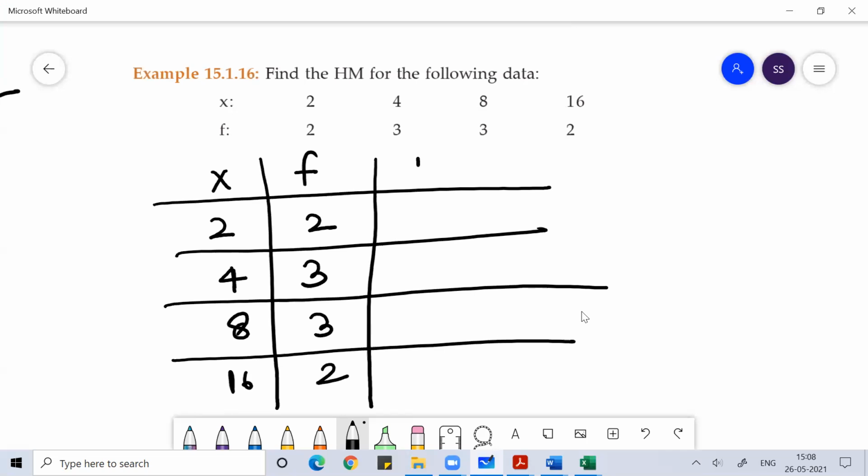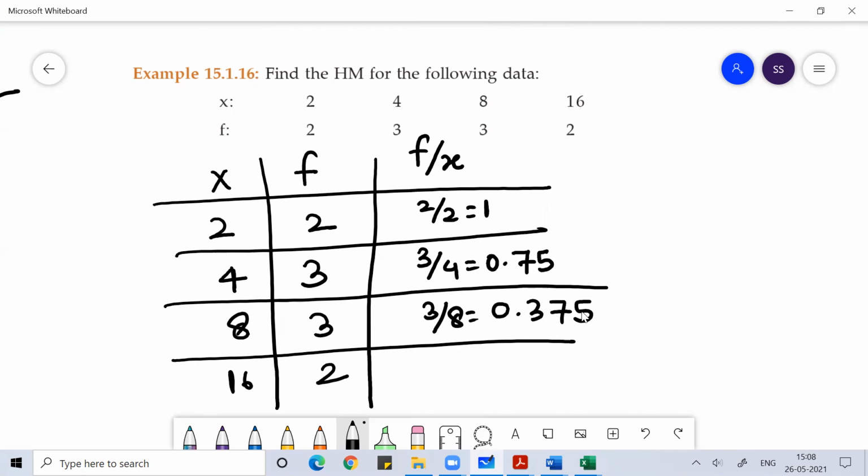Then f by x: 2 by 2 means 1, then 3 by 4 means 0.75, then 3 by 8 is 0.375, then 2 by 16 is equal to 0.125.